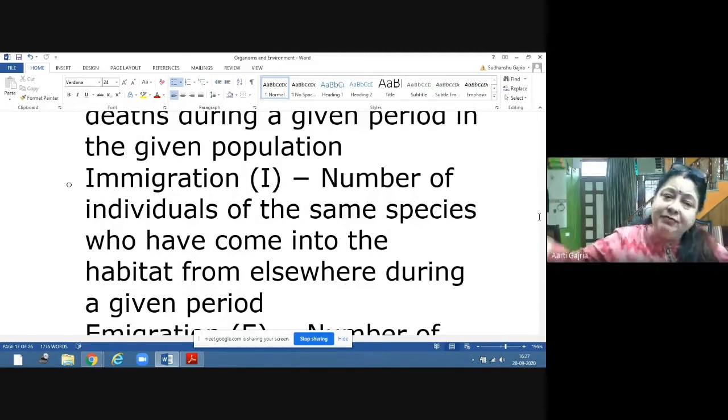That is immigration, because they were not residing in Jaipur. They have come from outside. So the number of individuals of the same species who have come into the habitat from elsewhere during a given period, that is called immigration. So immigration is also adding up to the population.